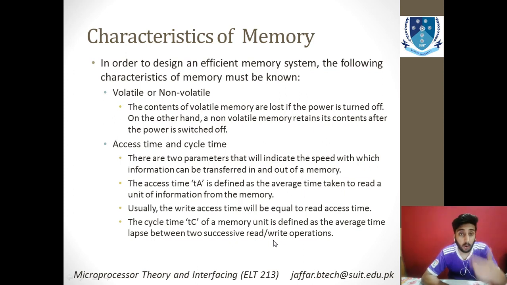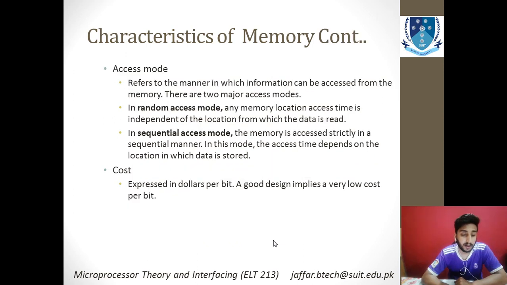But if a microprocessor gets too old and it's not a good one, it will cause a delay. After completion of one read operation, it will take a lot of time to reestablish itself to be able to do another access process. So these are two terms which you will be listening to in the field.